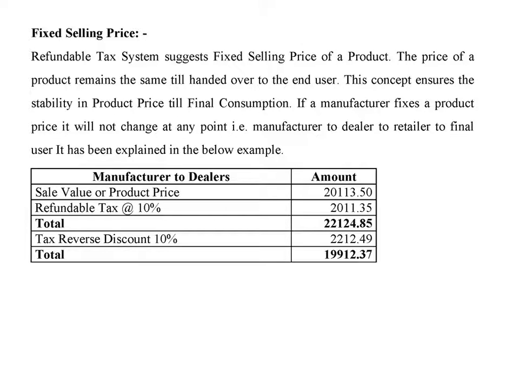Manufacturer to dealer: sale value or product price 20,113.50. Refundable tax at 10%: 2,011.35. Total 22,124.85. Tax reverse discount 10%: 2,212.49. Total 19,912.37.